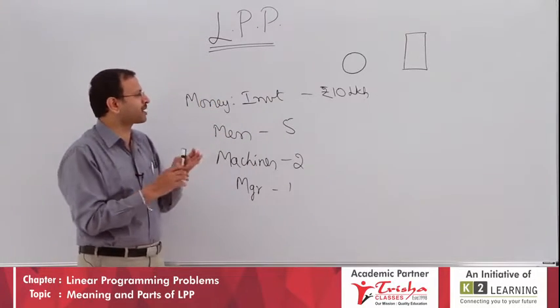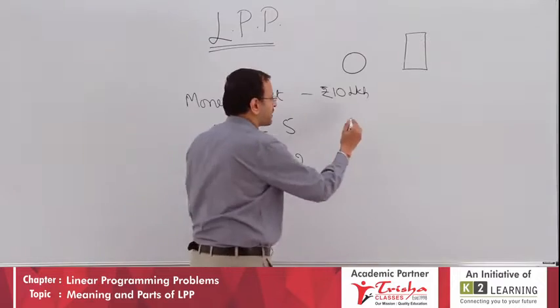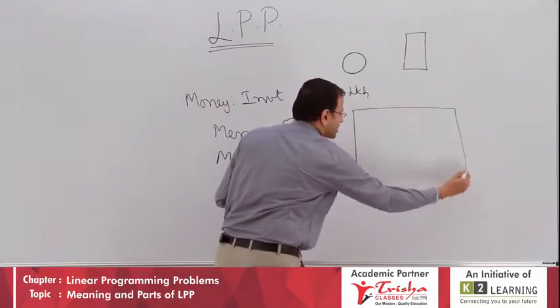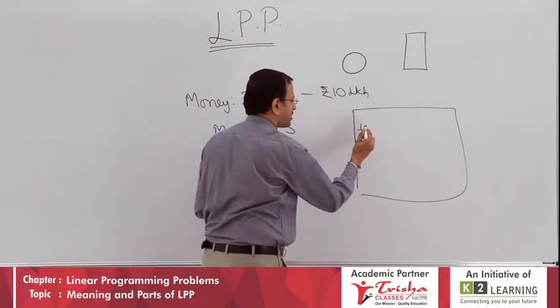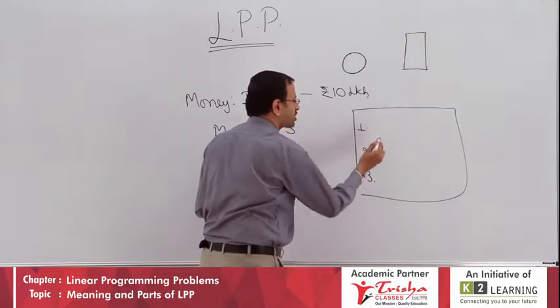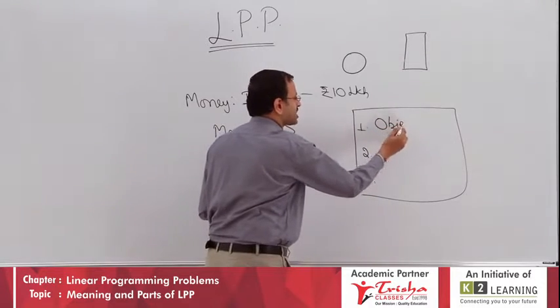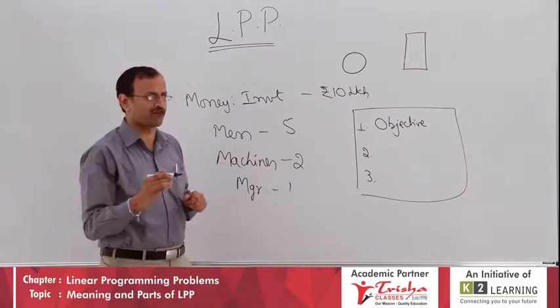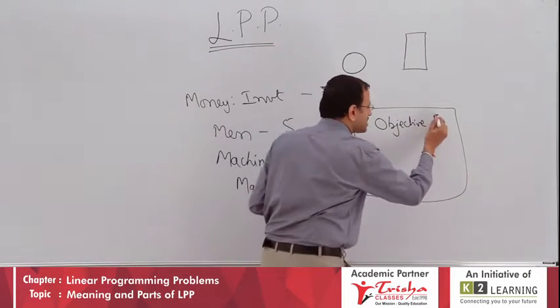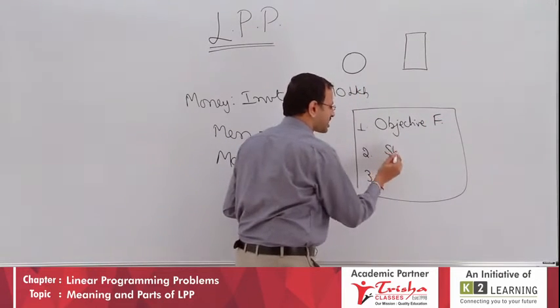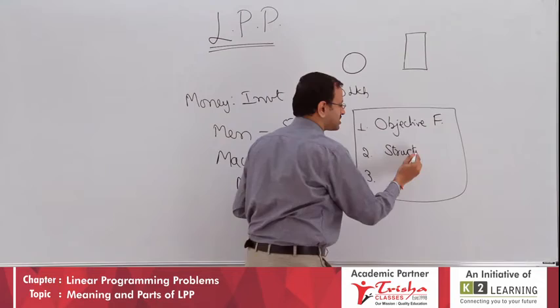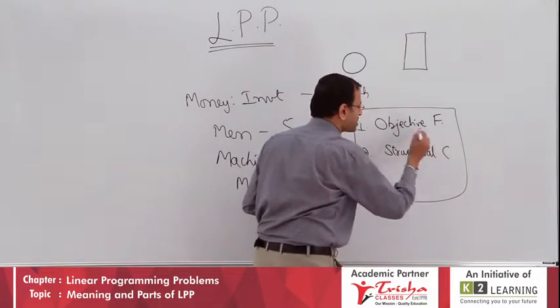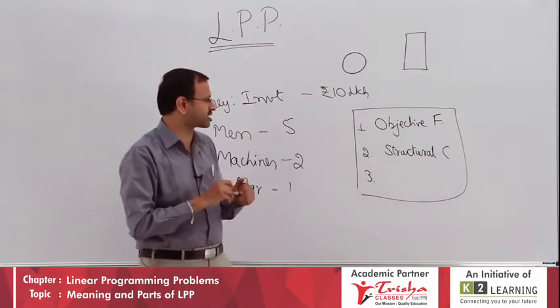Now in LPP, there are 3 parts. Any LPP you consider has 3 parts. Part 1 is the objective function. Students, write down, there are three parts. One is the objective function. Second one is structural constraints. Now we will discuss the objective function and structural constraints.